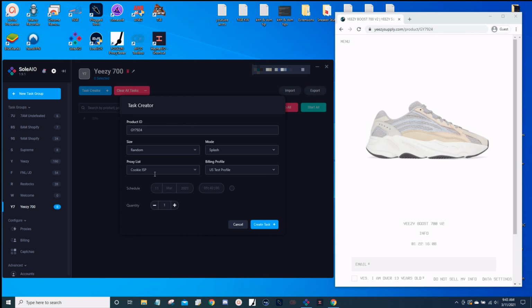The last part we have is quantity. So, depending on how many proxies you have. So for instance, I have 25 cookie ISP proxies. So I want to create 25 tasks. And you want to divide that based on how many profiles you have. So if you have 5 profiles, that's 5 tasks per profile. For this example, I will say I only have 1 profile, so I will create 25 tasks.